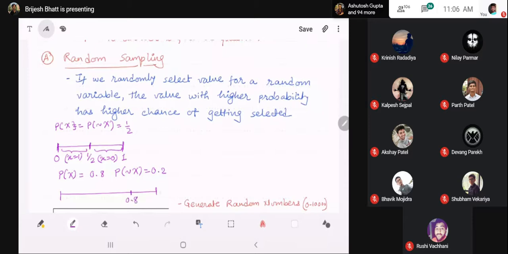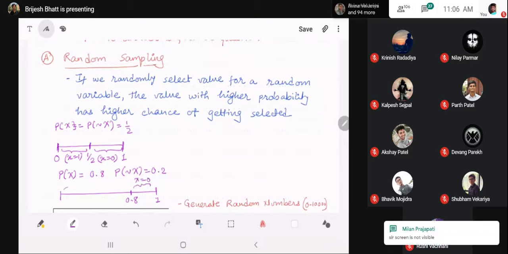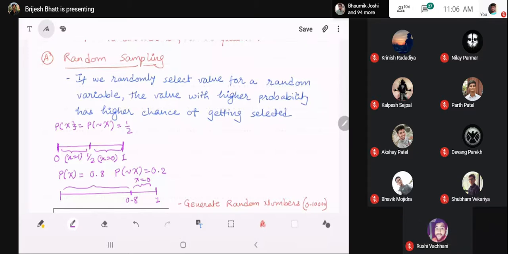So this region will be x equal to 0 and this region will be x equal to 1. Now if we select a number at random and try to put it on this stick.